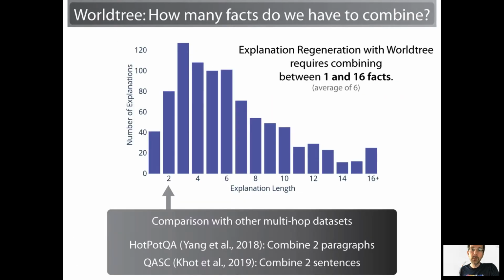I'll only briefly mention this. One of the unique aspects of this shared task in the Worldtree corpus is the length of the explanations. Nearly every other multi-hop corpus has explanations that require combining only 2 elements together. For example, 2 paragraphs in the case of HotPotQA, or 2 sentences in the case of QASC, which are 2 recent data sets. As we can see here from this histogram, Worldtree requires combining an average of 6 things, in this case sentences, and as many as 16, so the multi-hop problems here are very hard.